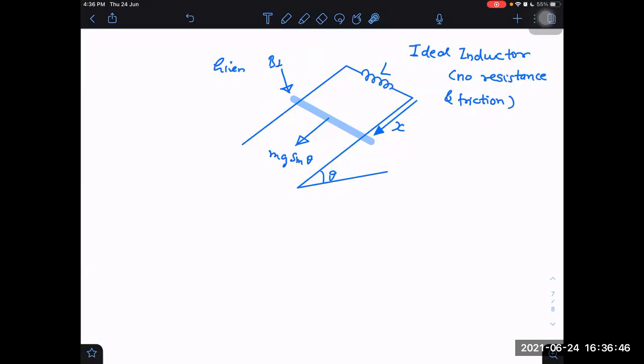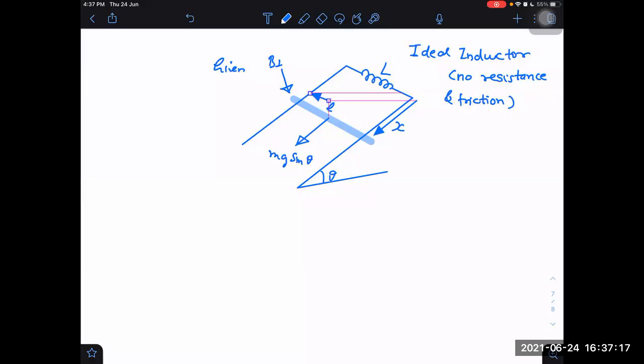So, length is small l between the rails. Anti-clockwise direction. First of all, let us analyze. Let us understand what you expect. Do you expect its speed to be continuously increasing, or do you expect its speed to be decreasing after some time? Decreasing, sir. Opposite force will act. Continuously increasing? No, sir. Somewhat decrease. It will decrease after some time.